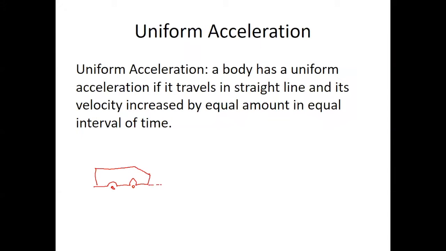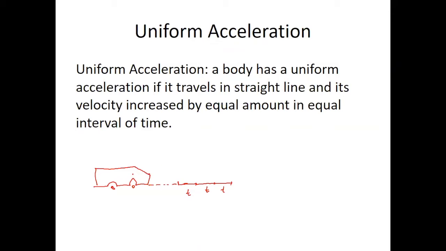this car has a velocity and it increases by this velocity in the same time, and this increase is in the same time, so this is called uniform acceleration. A body has a uniform acceleration if it travels in a straight line and its velocity increases by equal amount in equal interval of time. Or we can say that a body has a uniform acceleration if its velocity changes at uniform rate.